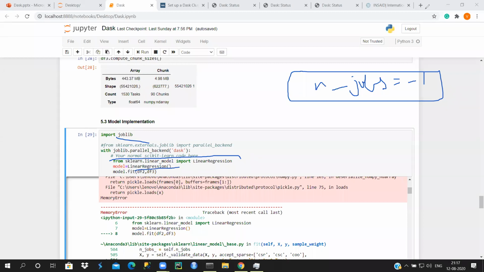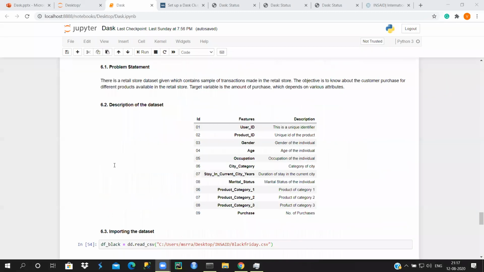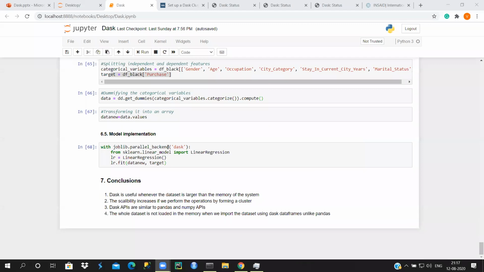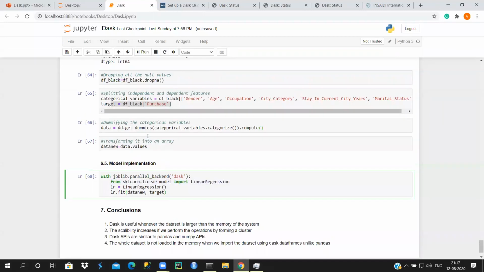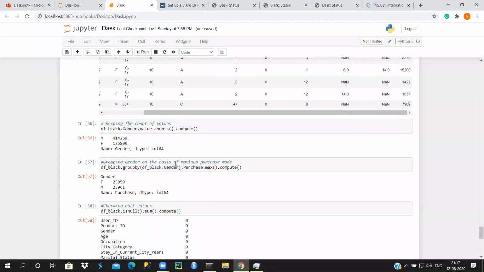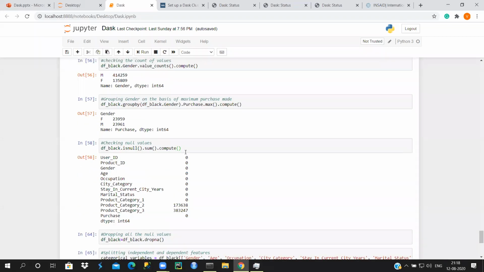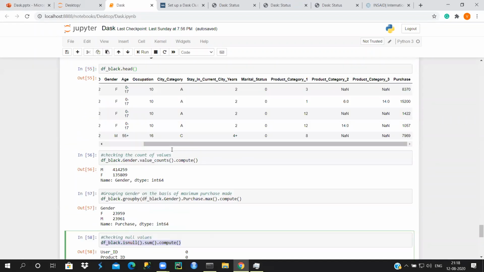Again, parallel backend Dask, and then you fit the model, and you'll be able to execute the model essentially. So that's how you create a model in Dask. And this is the entire case study that we have here. All these functions are similar to what we have seen about compute, isnull, and so on.